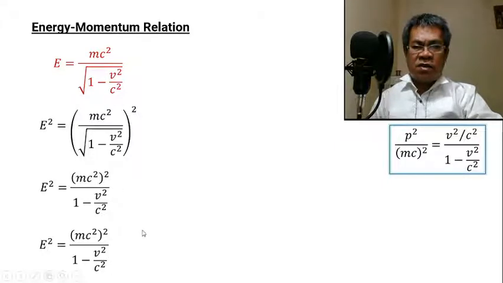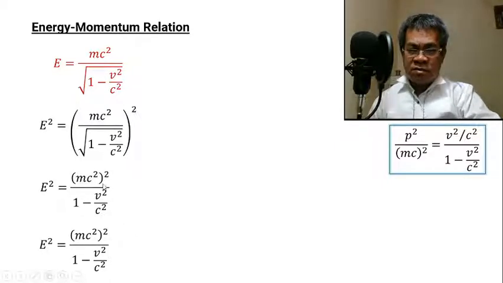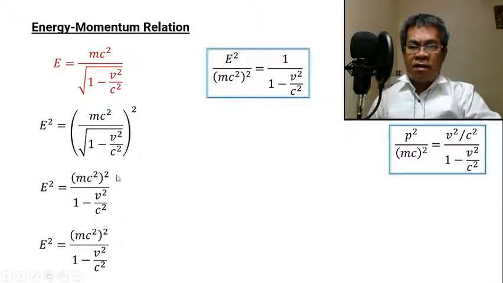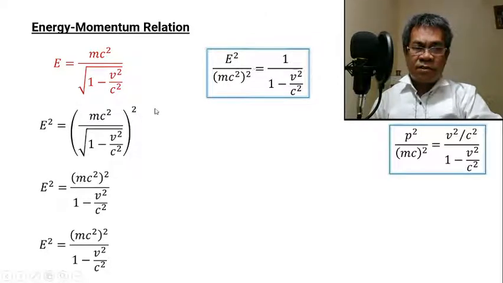Okay, nothing has changed. Then, divide both sides by mc squared. So the result is e squared over mc squared, then quantity squared. All of them quantity squared. Then this will become 1, because this one was transferred to the denominator, the opposite side. So this will become 1. 1 over 1 minus b squared over c squared.